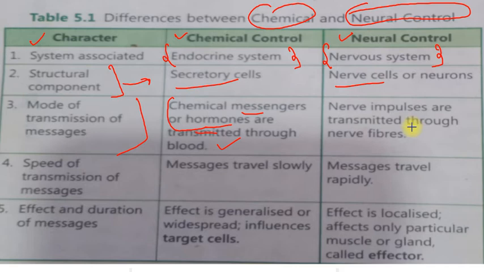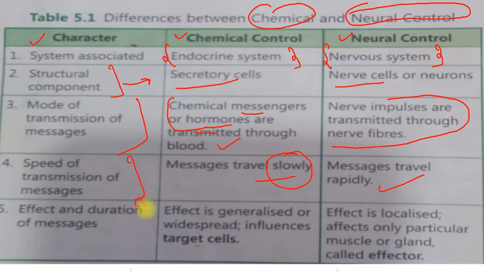So what is the speed of this transmission of messages? The chemical messages or hormones travel slowly, and their effect is shown gradually. In neural control, these messages, nerve impulses, travel rapidly.